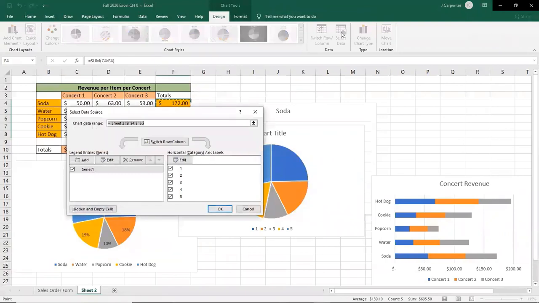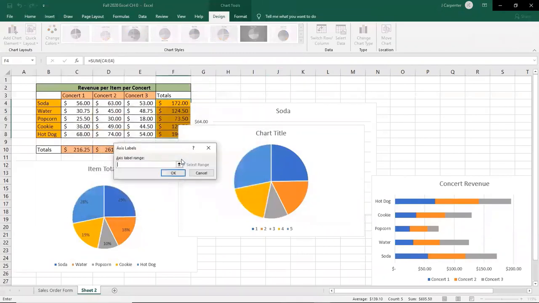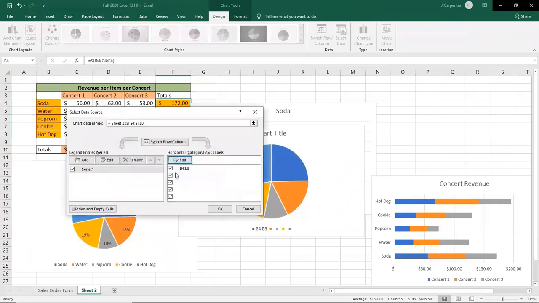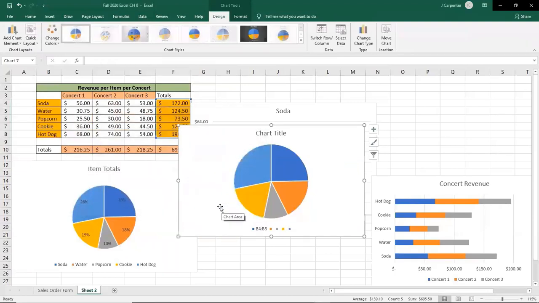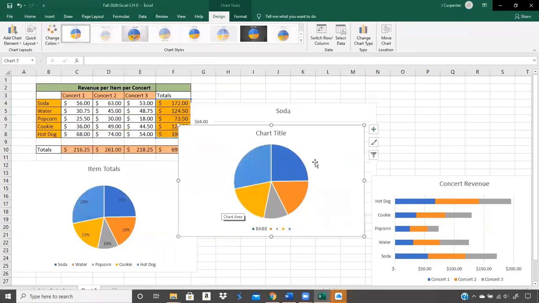And then edit the horizontal category axis label, which is over here. We're going to edit. And then axis label range, we want to do B4 through B8. B4 colon B8, B4 colon B8, and hit OK. And that didn't work, so we try again.